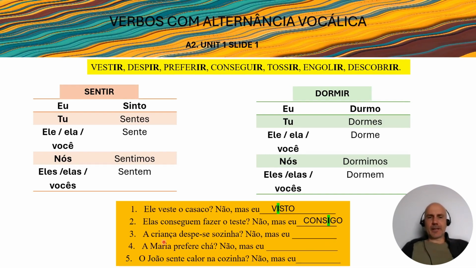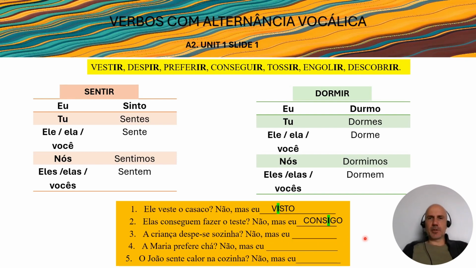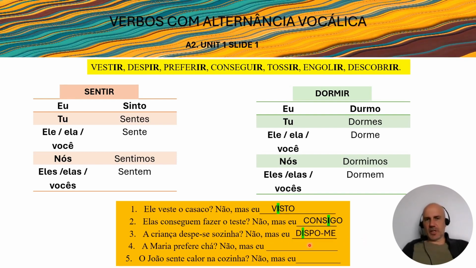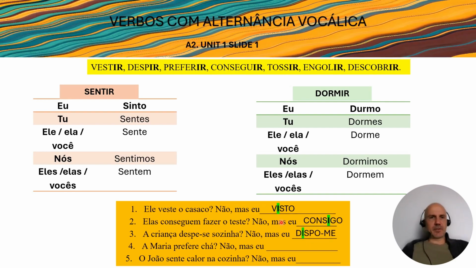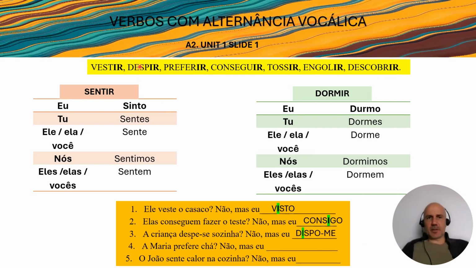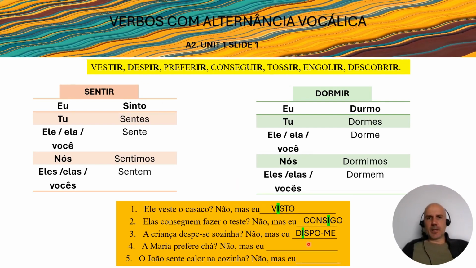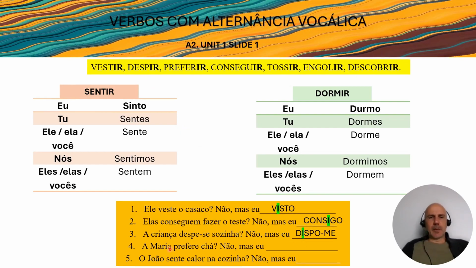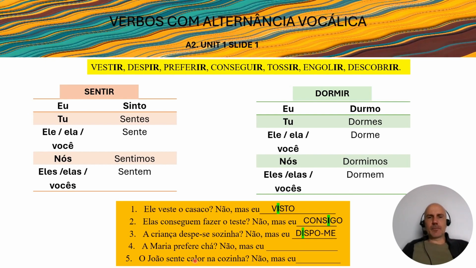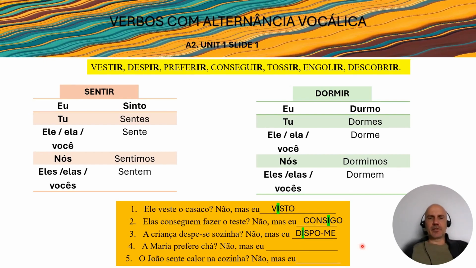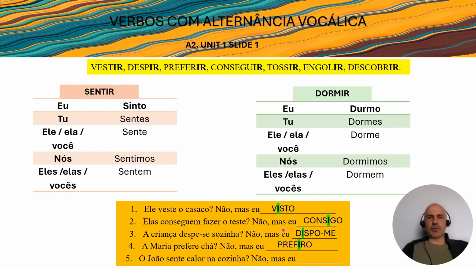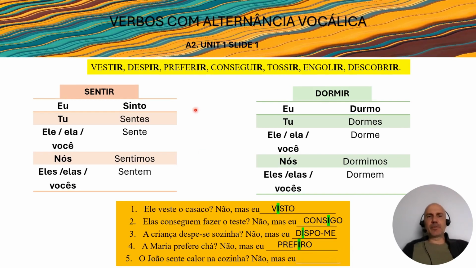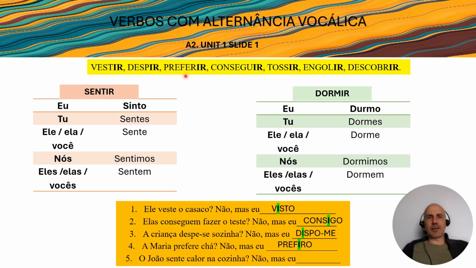Third one, a criança despe sozinha. Não, mas eu dispo-me sozinha. So again, the verb is despir. Can you see here? Despir with an E, and then when you conjugate, we have an I. Again, the second to last syllable. A Maria prefere o chá, and the answer is não, mas eu prefiro o chá. This one is very clear because, as you can see, preferir, we have here an E and another E here.